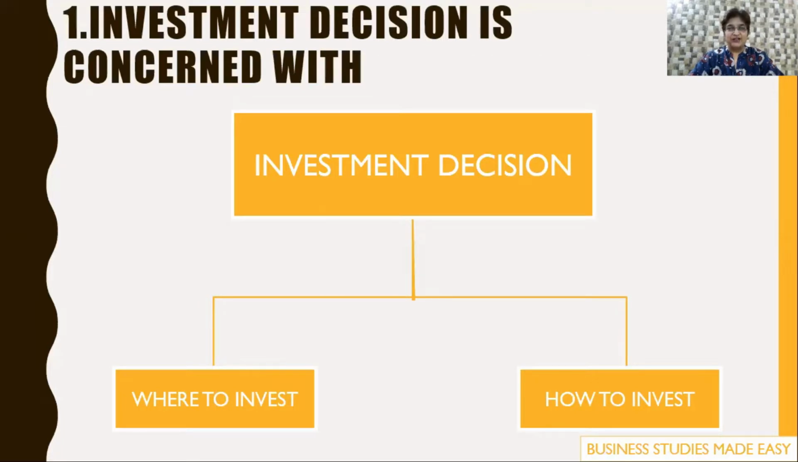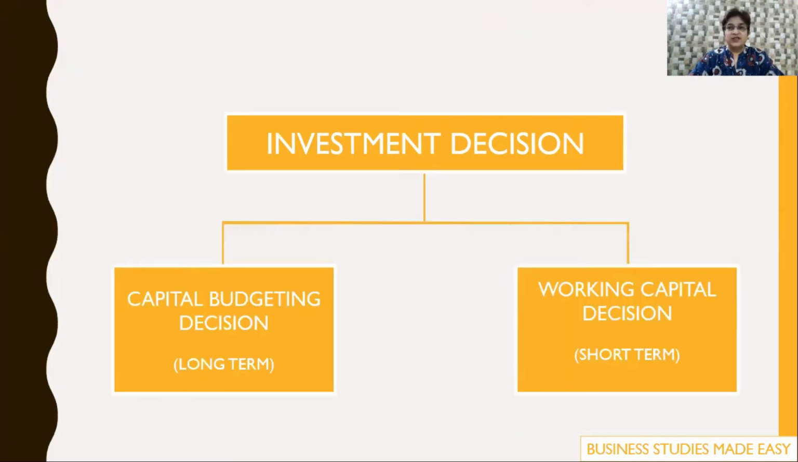Let's start with the first type of function or decision, that is investment decision. What do we do in investment decision? In investment decision, the finance manager decides where to invest and how to invest. When he has to make some investment, he has various choices. He sees whether he should invest in machinery or building, or invest the money outside. And along with that, he decides how to invest. Investment decision is of 2 types: capital budgeting decision and working capital decision. Capital budgeting decision is taken for the long term, and working capital decision affects the short term.